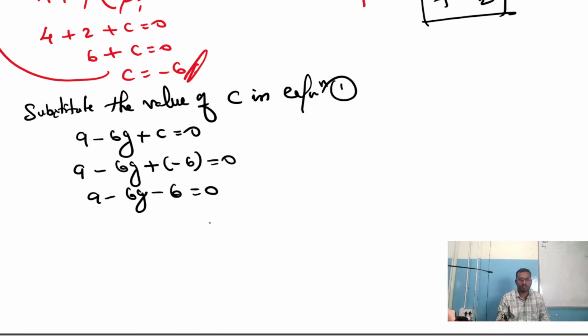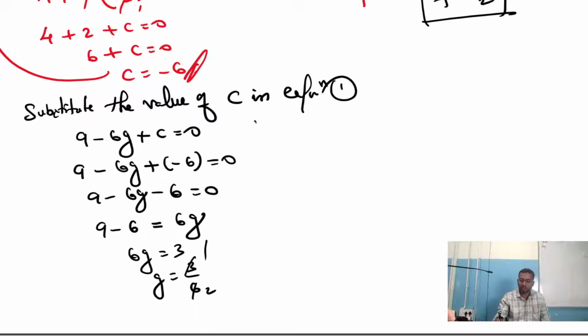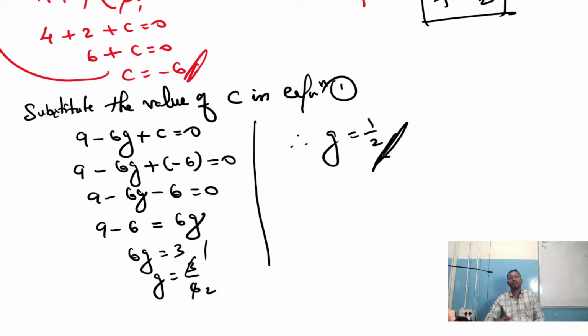Actually, I want positive g. Am I right? So what I will do, 9 minus 6 I'll keep as it is, equals minus 6g. Go to the other side, it becomes plus 6g. Now we can write 6g is equal to 9 minus 6, 3. Then g is equal to 3 by 6. So 3 ones are 3, 3 twos are 6. Therefore the value of g is 1 by 2, and the value of f is 1 by 2.